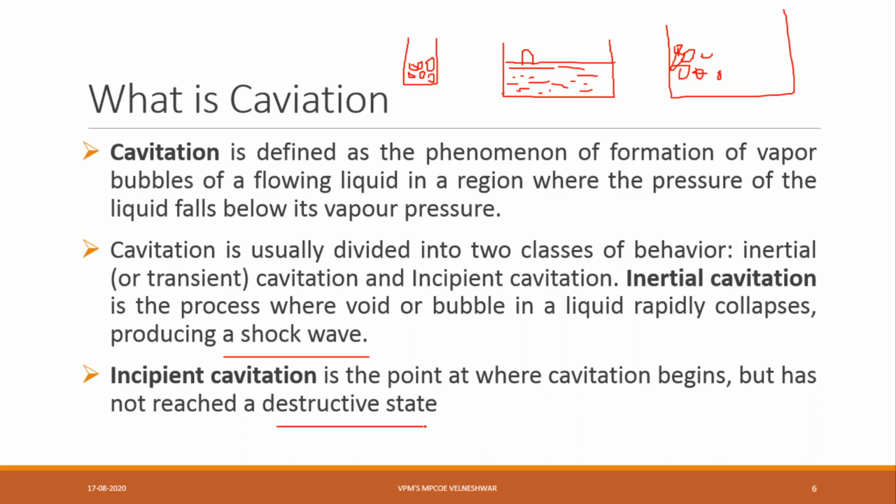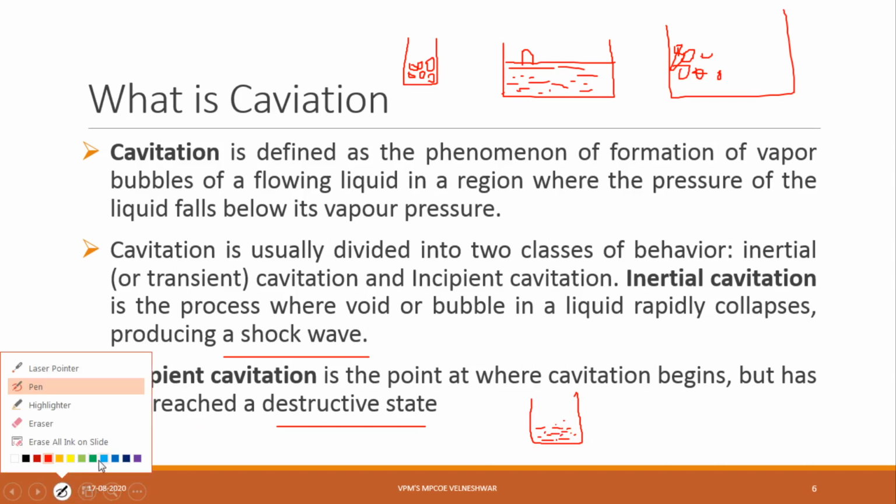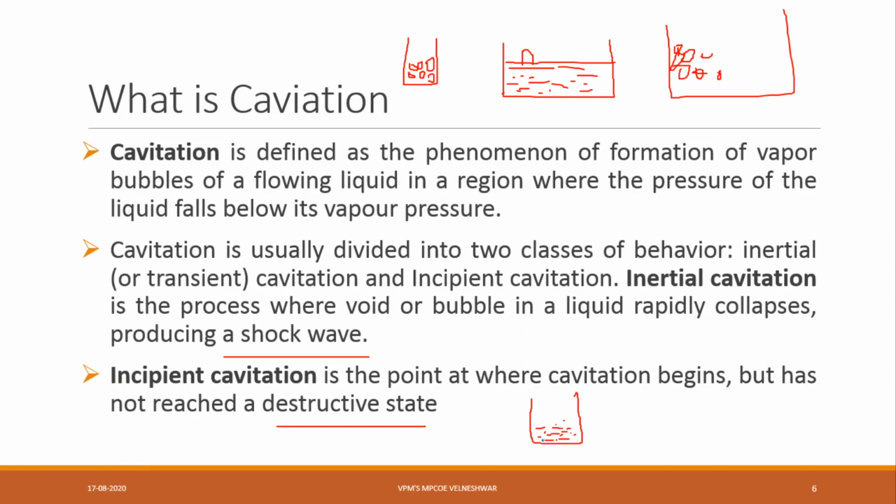Here, incipient means, for example, do one thing tomorrow: take one bowl of water and keep it on a low flame, and observe the water after 5 minutes. What will happen? Exactly at the bottom of the container, say this is our jar, after 5 to 10 minutes if you see, exactly at the bottom there will be small bubbles.